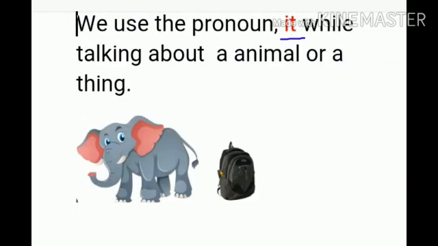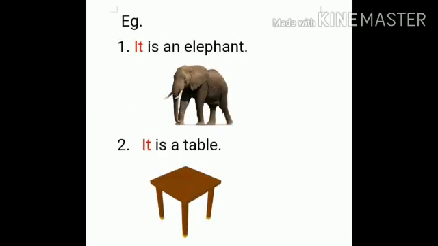We use the pronoun it while talking about an animal or a thing. Example, it is an elephant. It is a table.